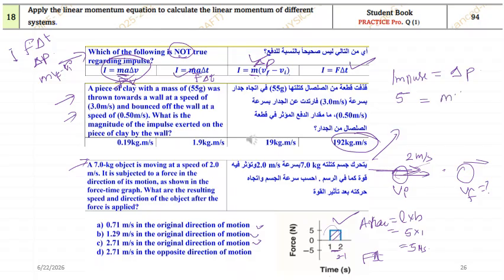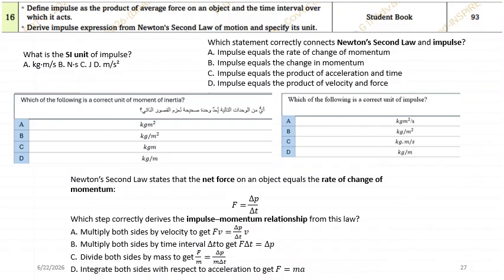M V final minus M V initial. You can put it in this way as well. Mass is given as 7, V final we do not know so put it X, and V initial is given as 2. When you rearrange and solve, you will be getting 2.7. So which option will it be? C will be the correct answer. 2.71 in the original direction.